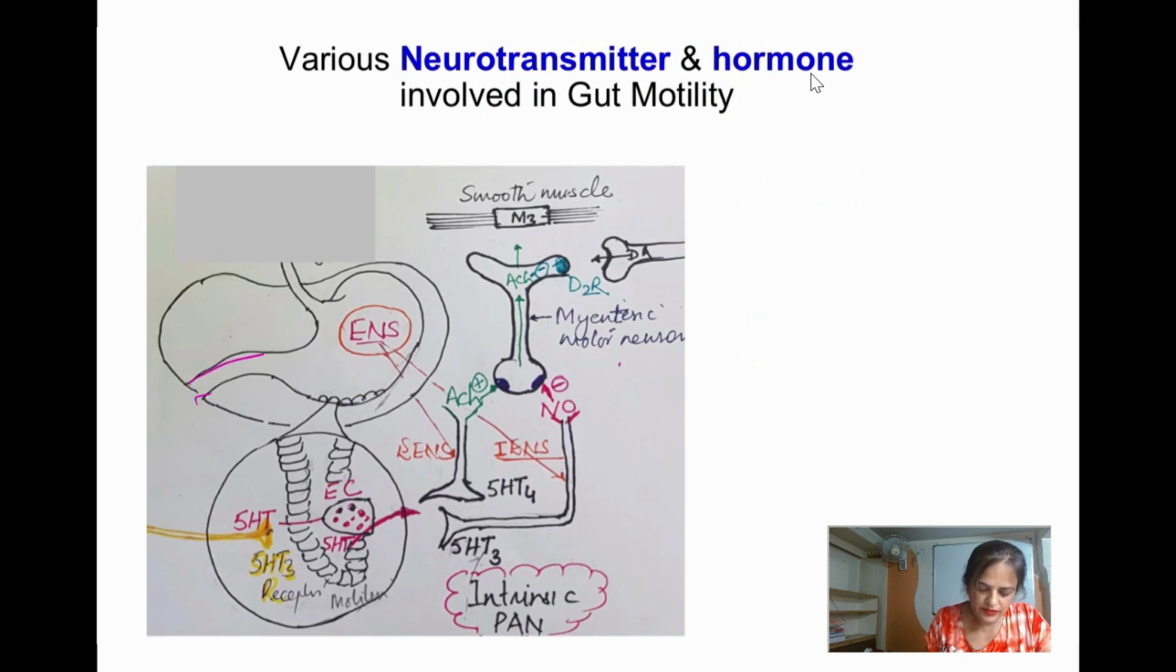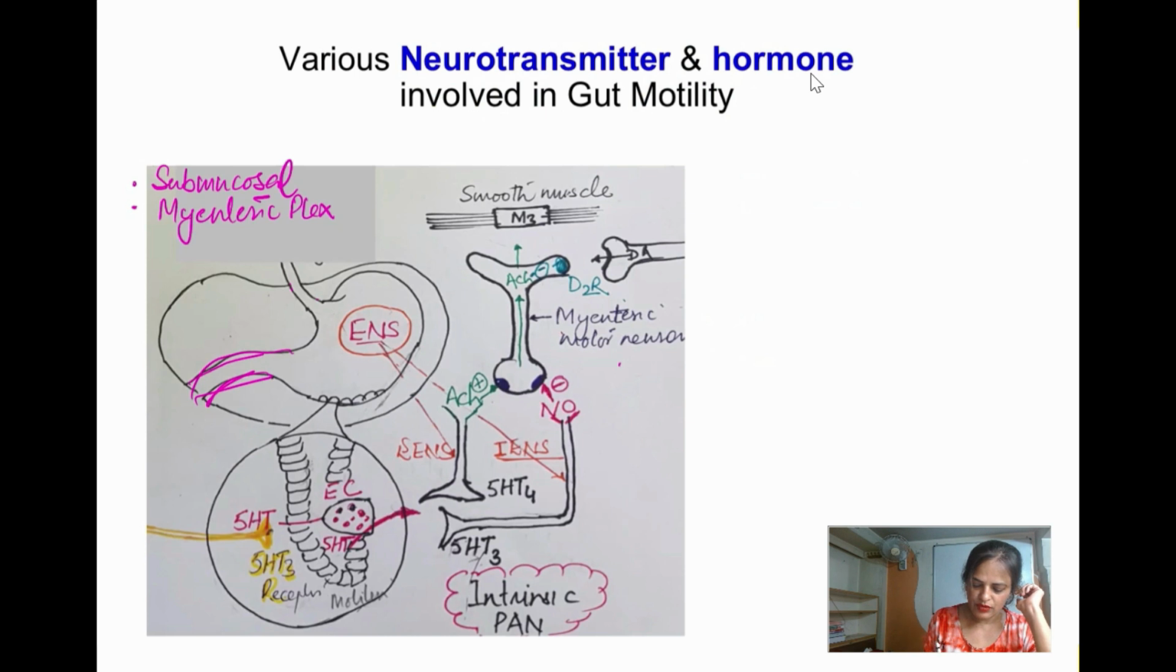So this is a gut. Here I have drawn the stomach followed by the duodenum. In the gut there are two types of plexus. One is the submucosal plexus, which is beneath the mucosa, and its main action is to cause secretion. The second one is the myenteric plexus, which lies in between the smooth muscles, the circular and longitudinal muscles, and its main action is to help in the motor activity of the gut.